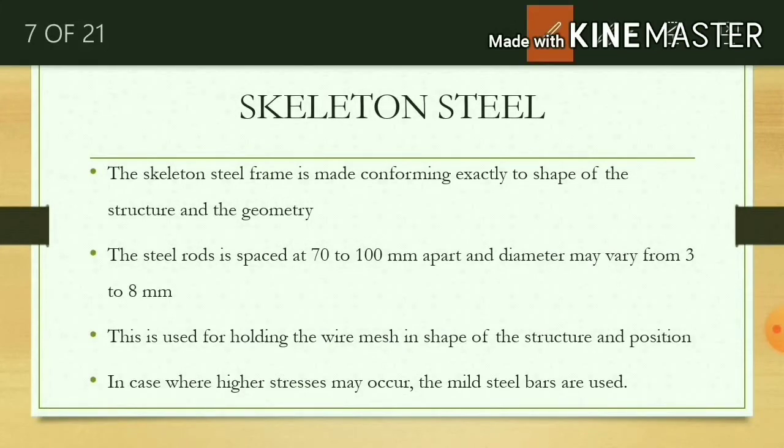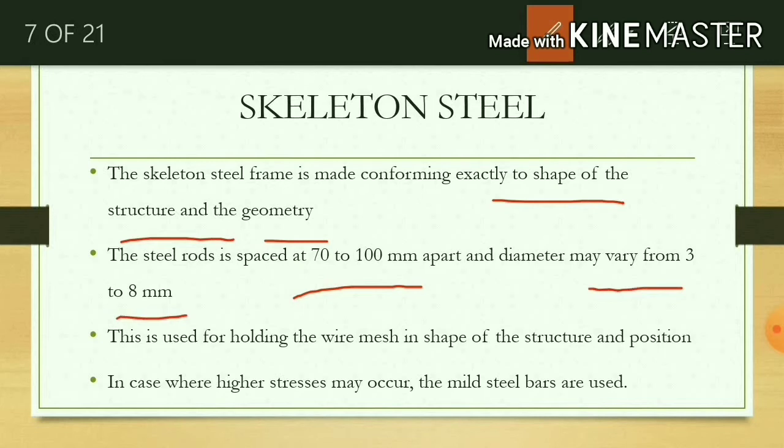Skeleton steel. Skeleton steel is used to give a proper shape and geometry to the structure. The spacing of the steel rods is 70 to 100 mm, and the diameter of the steel rods may vary from 3 to 8 mm. In case higher stress may occur, mild steel bars are used in ferrocement.